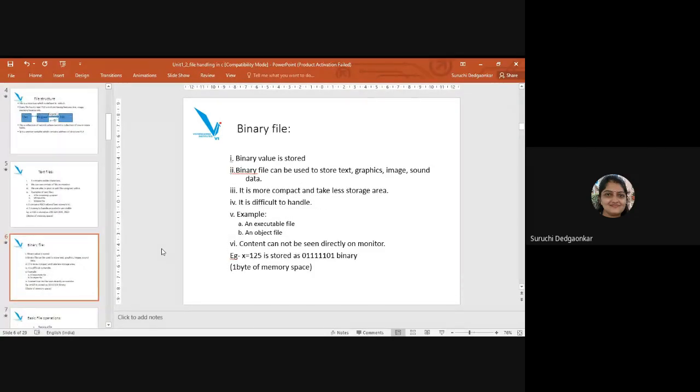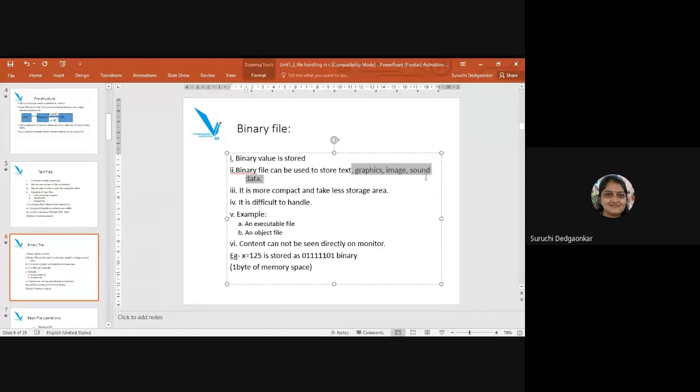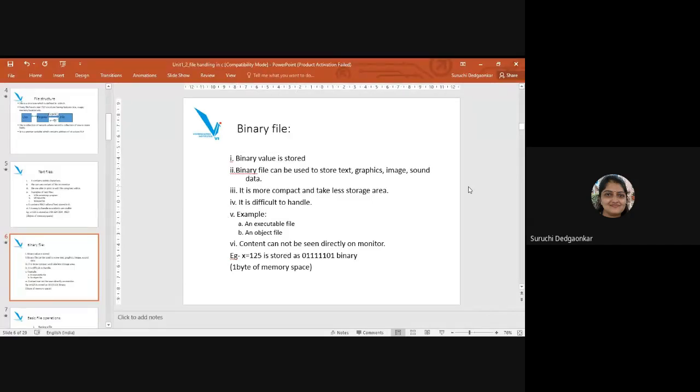Binary file stores the binary data in the binary format. So in order to store graphics, image, or sound, it will be useful. Such binary files will be useful to store the graphics or images, sound files, etc. It is more compact and takes less storage area.